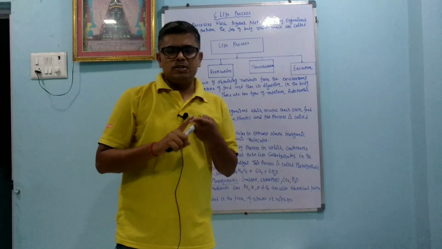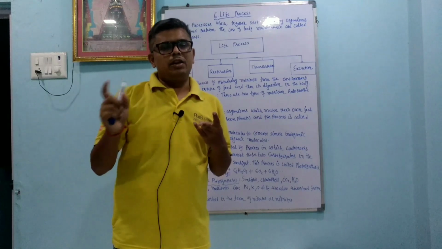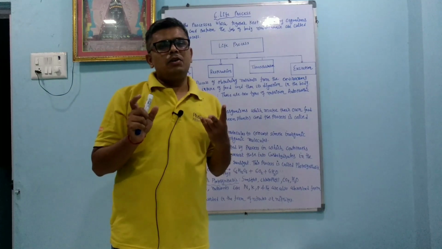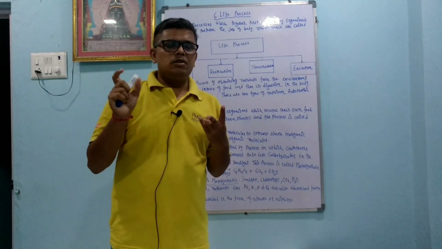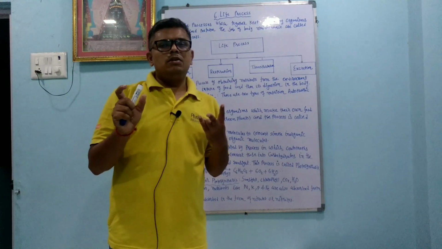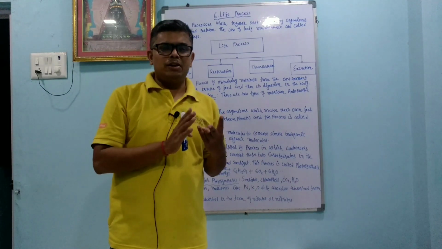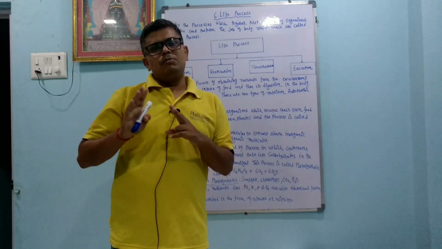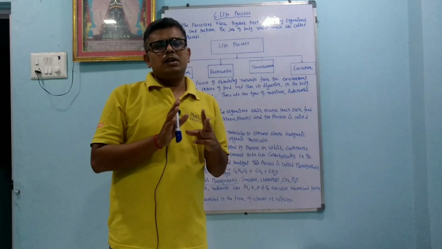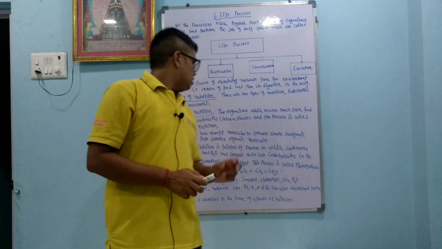Dear students, first we understand what an organic molecule is. An organic molecule means a molecule obtained from the organs of a plant or animal. That is the initial definition. Nowadays there is a new definition: the compounds which are made up of hydrogen and carbon are called organic compounds. So organic compounds or molecules are also called hydrocarbon compounds. The rest are called inorganic molecules. Organic compounds are mostly made up of covalent bonds, and inorganic compounds are mostly made up of polar bonds. Polar bond means some charges are there.